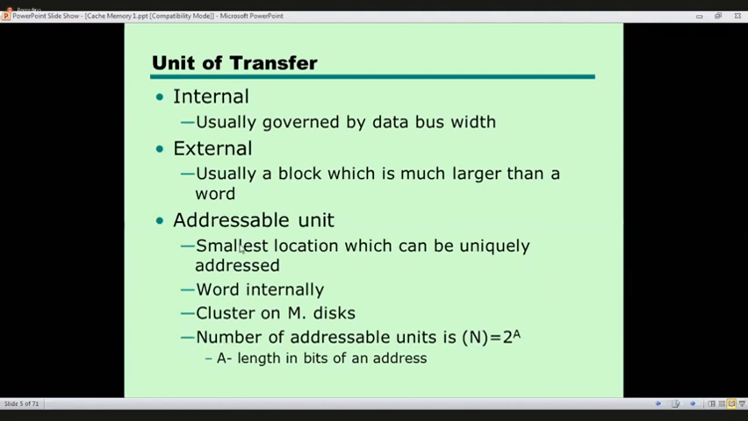Now, have you understood this relationship? The number of addressable units is equal to 2 to the power of the width of the address.